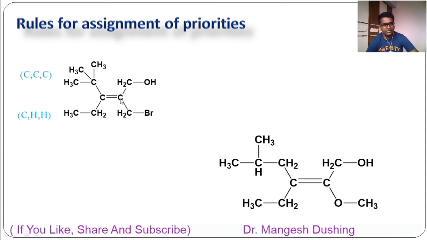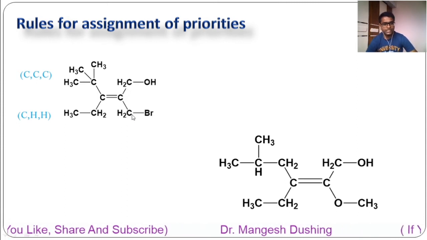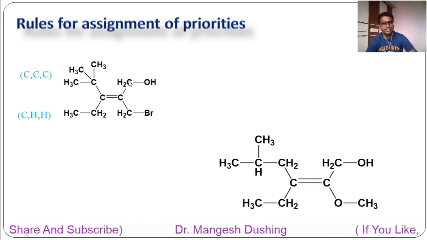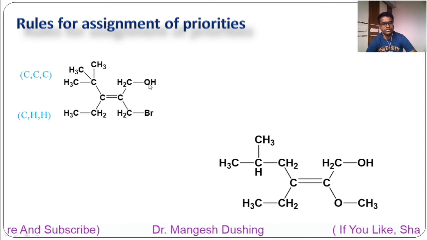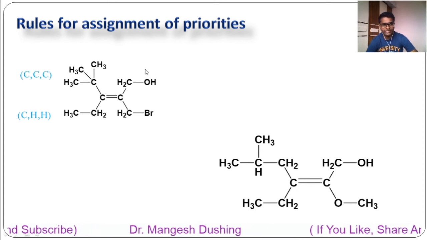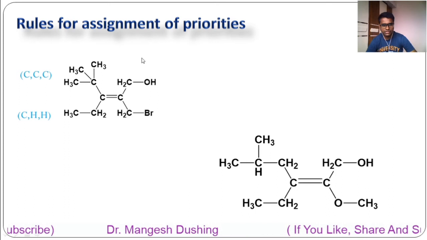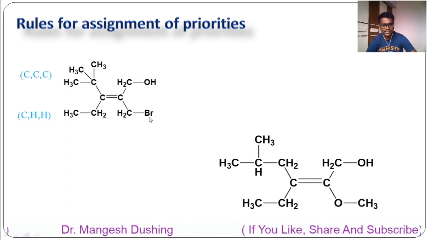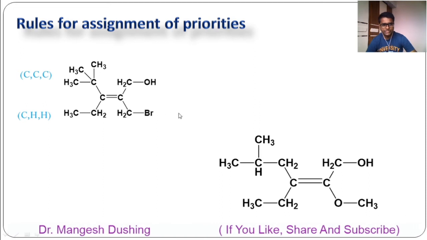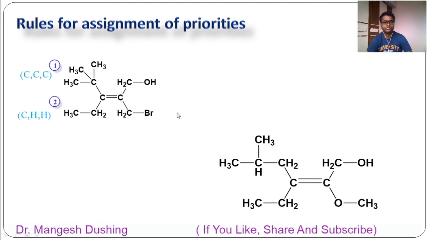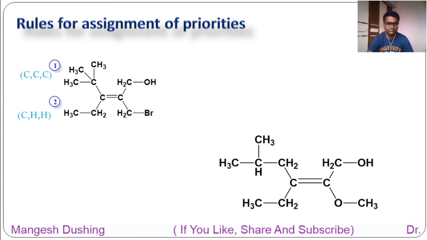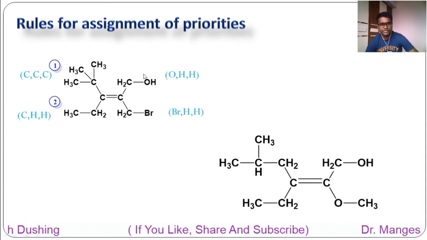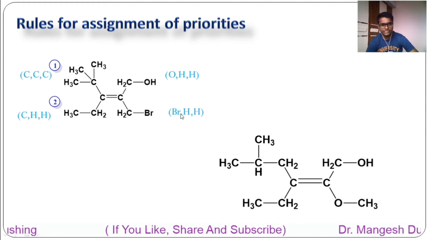Now in this case, first atom is carbon, first atom is carbon, both are same. Go for the next 3 atoms. So which are the next 3 atoms? This carbon is attached to these 2 hydrogens as well as this oxygen. So you have to write in such a way that decreasing atomic number: oxygen, hydrogen, hydrogen. In this case, bromine, hydrogen, hydrogen.